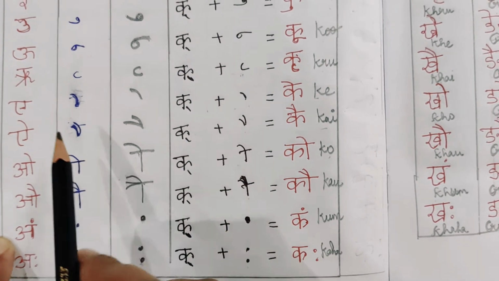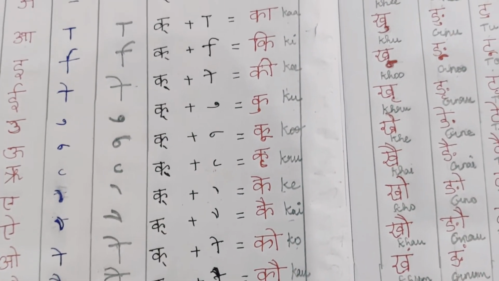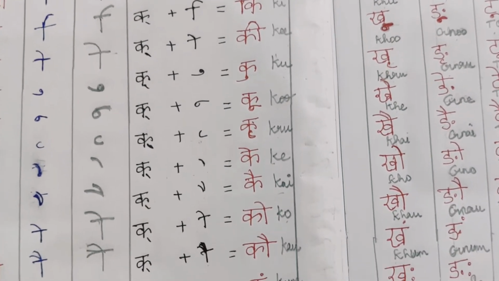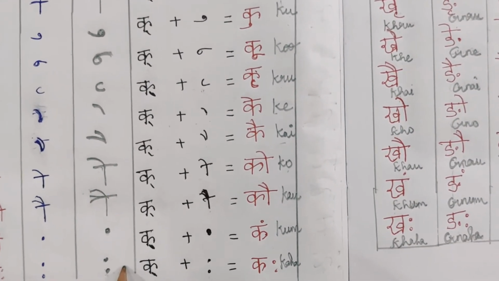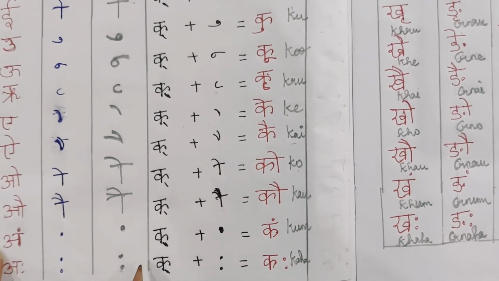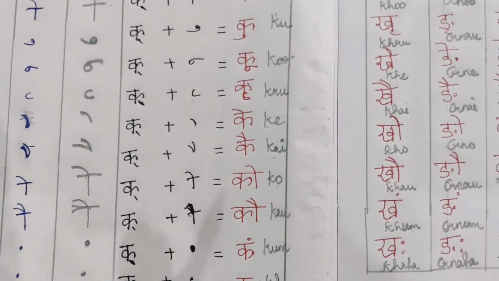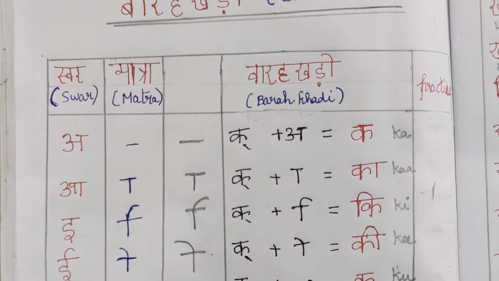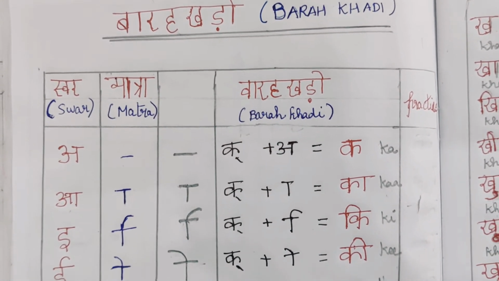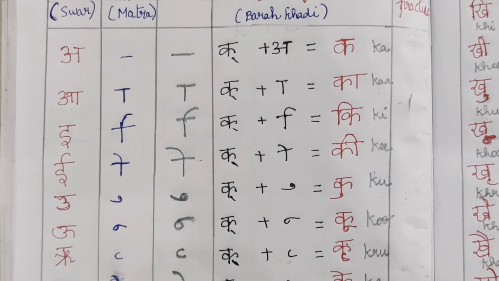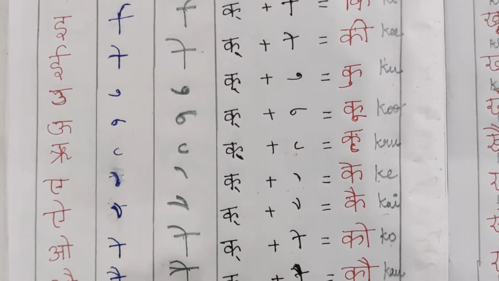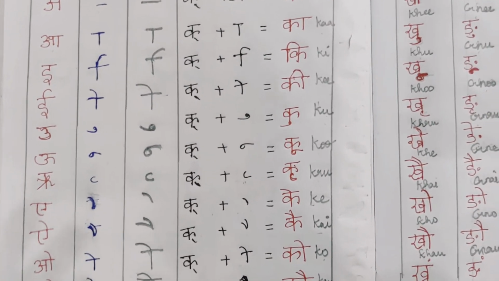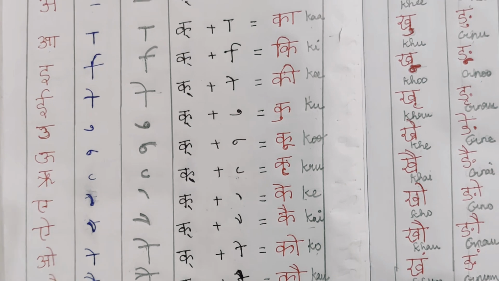So these are the matras. This is the full set of matras for the Hindi letters of Barakhadi. If we learn these matras thoroughly, for all the remaining letters we have the same matra for all the vyanjan alphabets. So make sure you understand all the vyanjan alphabets thoroughly, and then with these matras you can write all the Barakhadi letters.